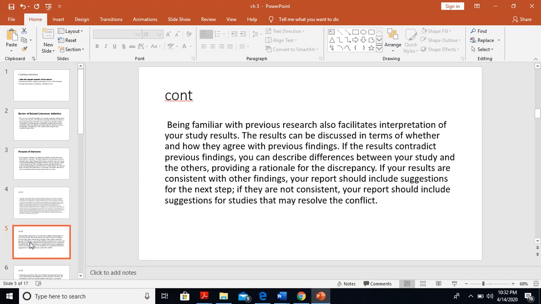Being familiar with previous research also facilitates interpretation of your study results. The results can be discussed in terms of whether and how they agree with previous findings. If the results contradict previous findings, you can describe differences between your study and the others, providing a rationale for the discrepancy. If your studies are consistent with other findings, your report should include suggestions for the next step. If they are not consistent, your report should include suggestions for studies that may resolve the conflict.